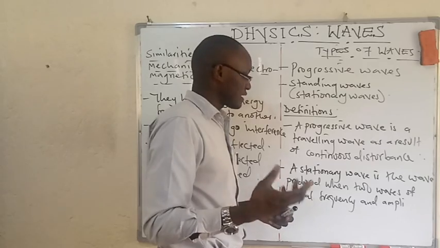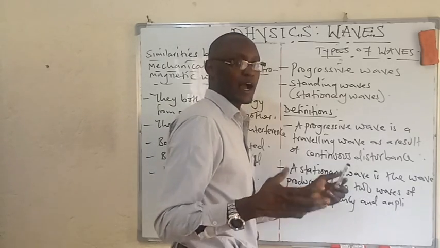The amplitudes may not be exactly the same. We shall talk about the meaning of amplitude. We are coming to that.